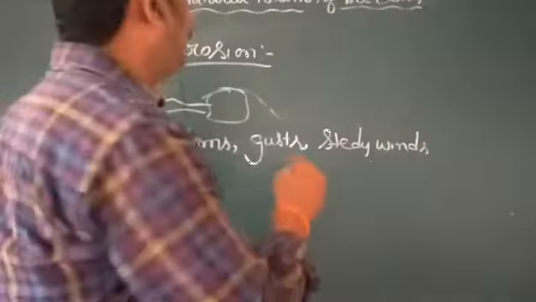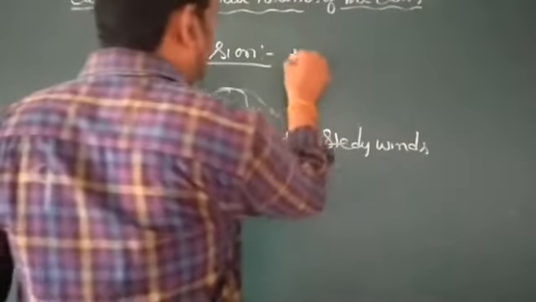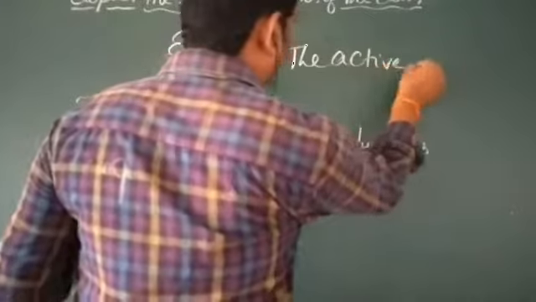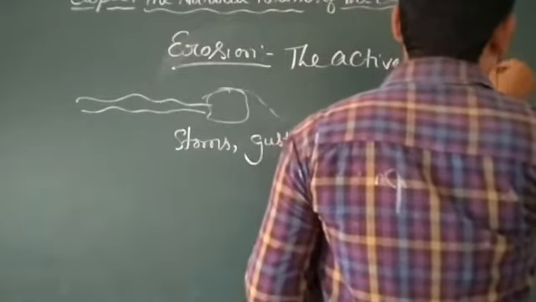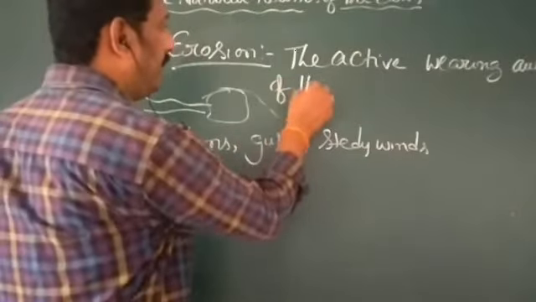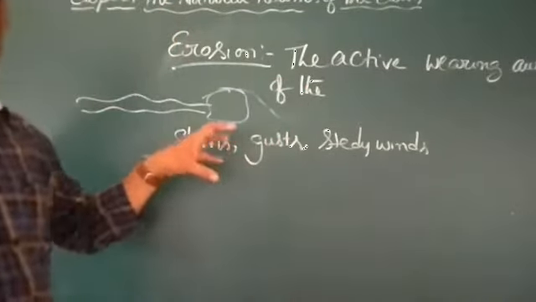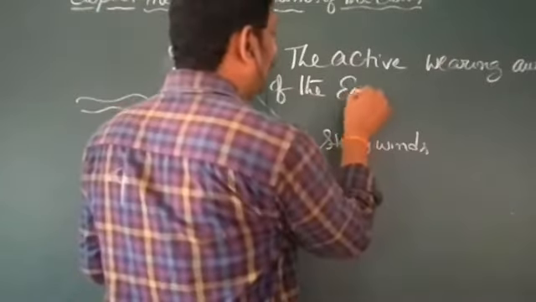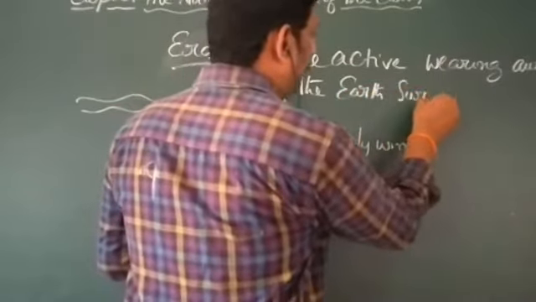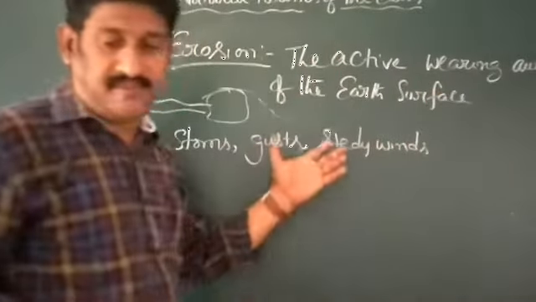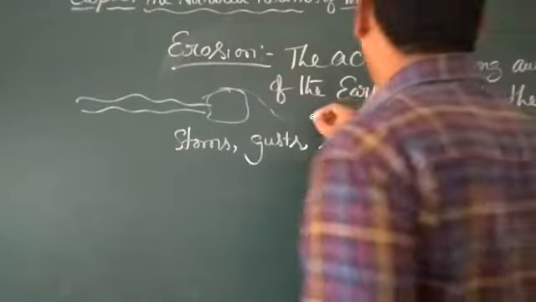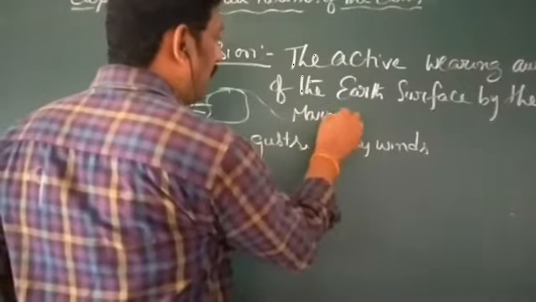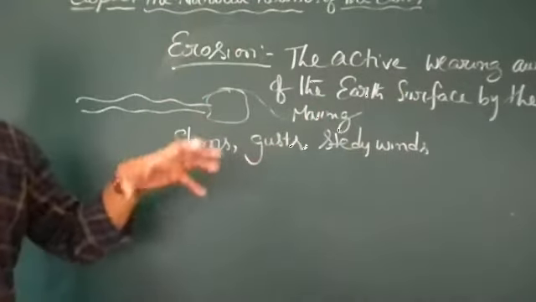So what is the definition of erosion? The active wearing away of the earth surface by the moving winds and water.